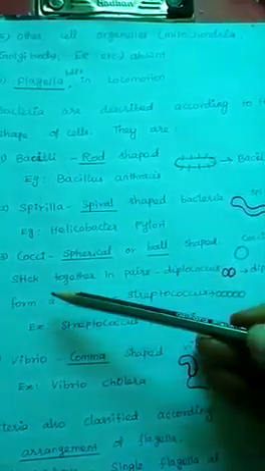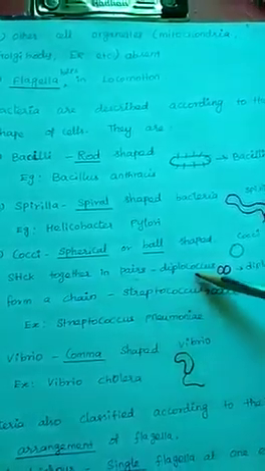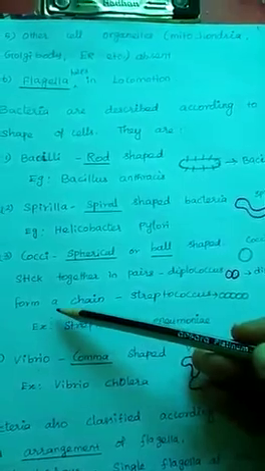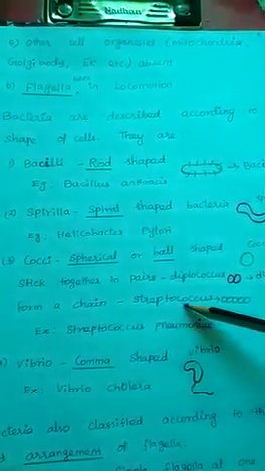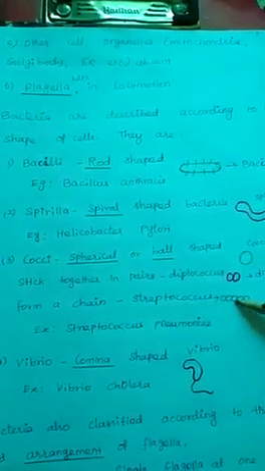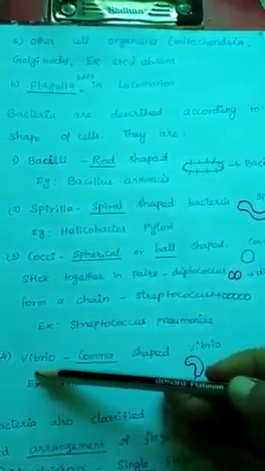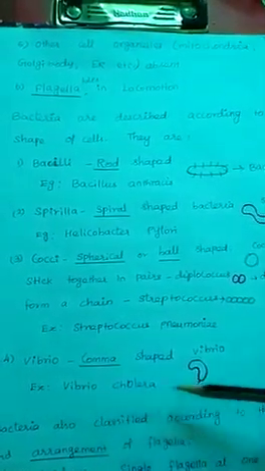If two cocci stick together in pairs, it is called Diplococcus. If they stick together and form a chain-like structure, that is called Streptococcus. Example, Streptococcus pneumoniae. Last one, Vibrio. This is a comma-shaped bacteria. Example, Vibrio cholerae.